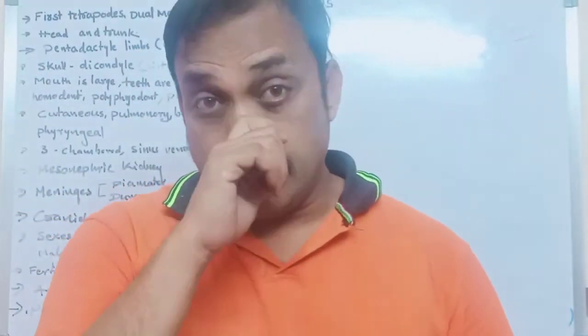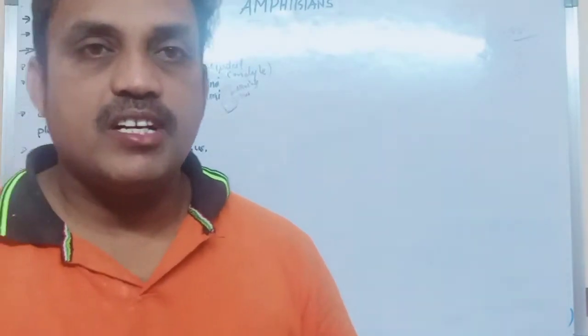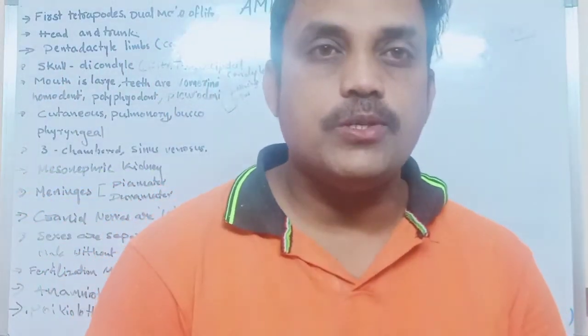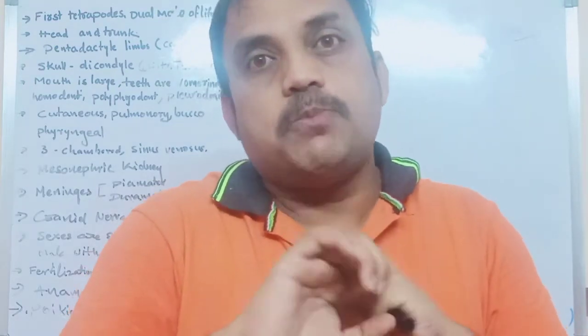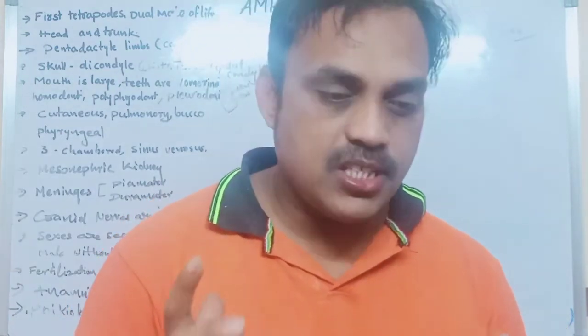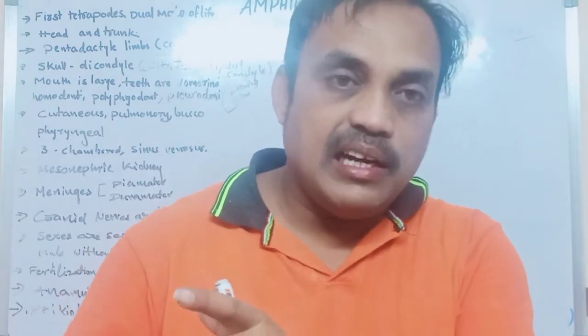In last class we learnt about the different types of fishes, especially Chondrichthyes and Osteichthyes, and the differences between them. Now we are going to discuss amphibians. Amphibians are special vertebrates. Why? Because they are the first vertebrates living on land and water.